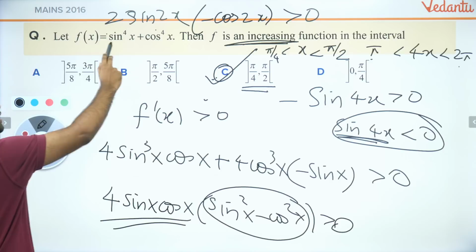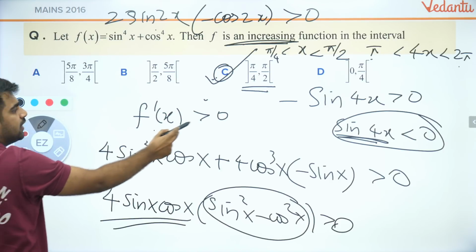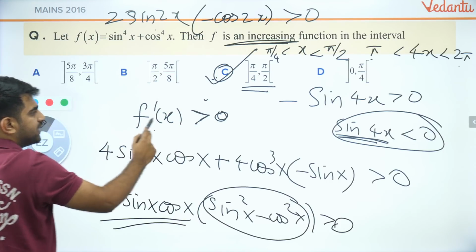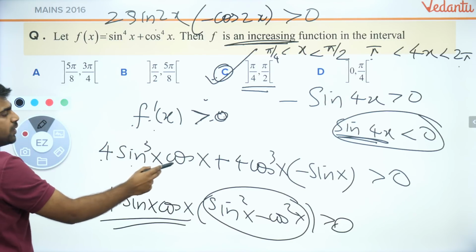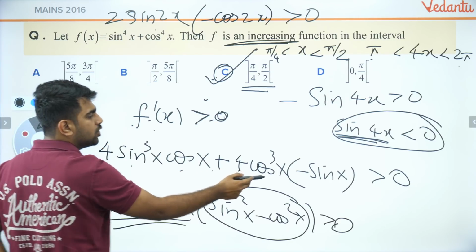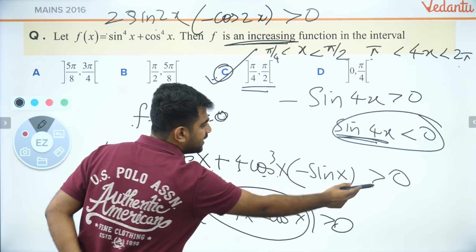How do you show it's an increasing function? Take the derivative and show it is greater than 0. So derivative greater than 0 means increasing. So derivative is what? 4 sine cube x cos x plus 4 cos cube x minus sine x. That has to be greater than 0.